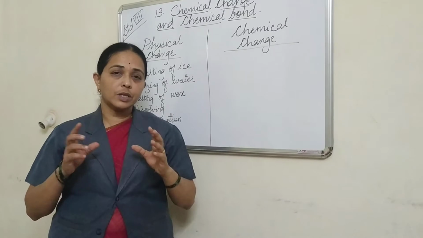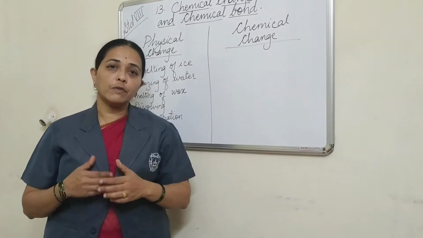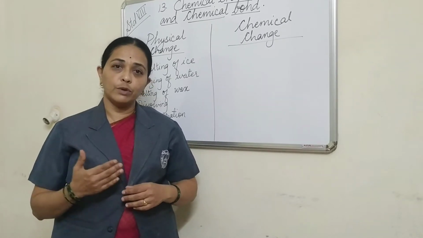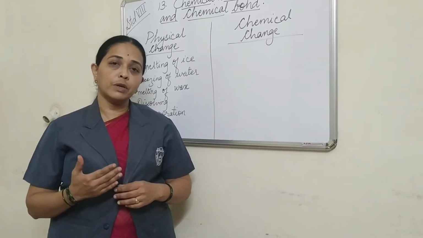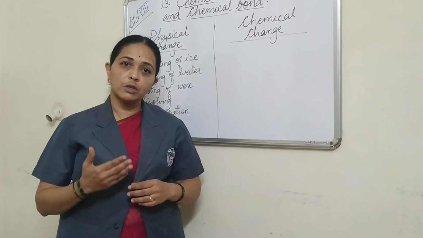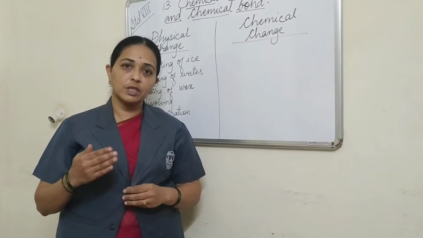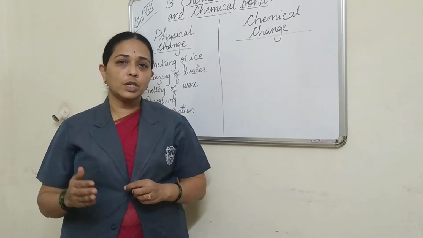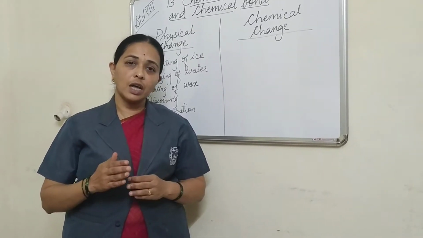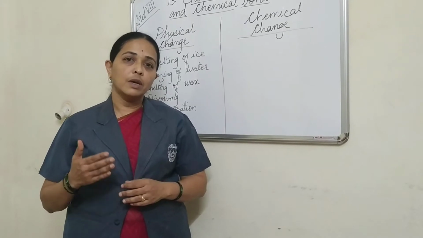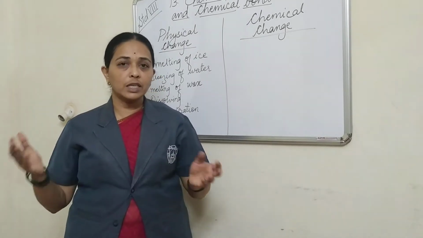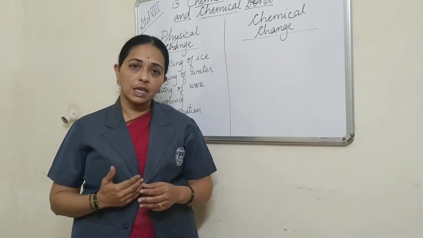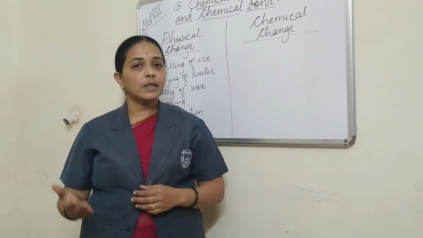There are many substances around us which are formed because of chemical changes. The main thing is our food. Our food is produced because of photosynthesis, and photosynthesis is a chemical change. So we have to study the chemical changes and how these substances are formed, because due to chemical changes varieties of substances are seen around us. First let's study the physical change, and then we will go to the chemical change.